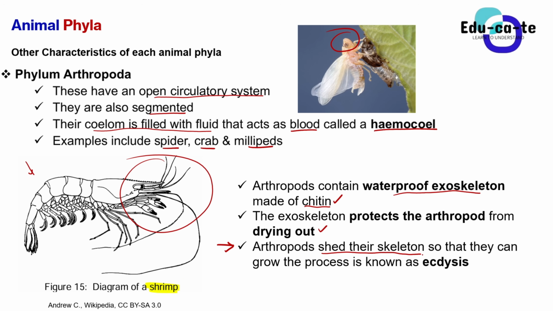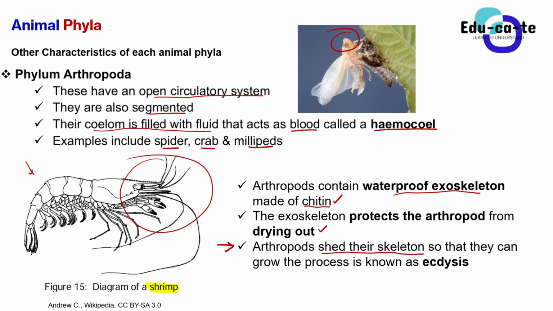When you say that they shed their skeleton, for example, you know guys that there's this thing known as a snake, right? For people living in rural areas, they know that a snake sheds off its skin, simply meaning that a snake actually comes out of its skin and it leaves the old skin, it goes with a new one. Similarly, the phylum Arthropoda animals, they also shed their skeleton.